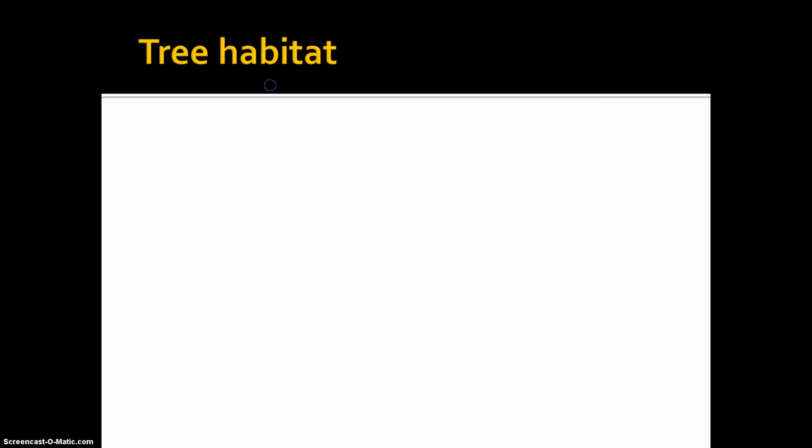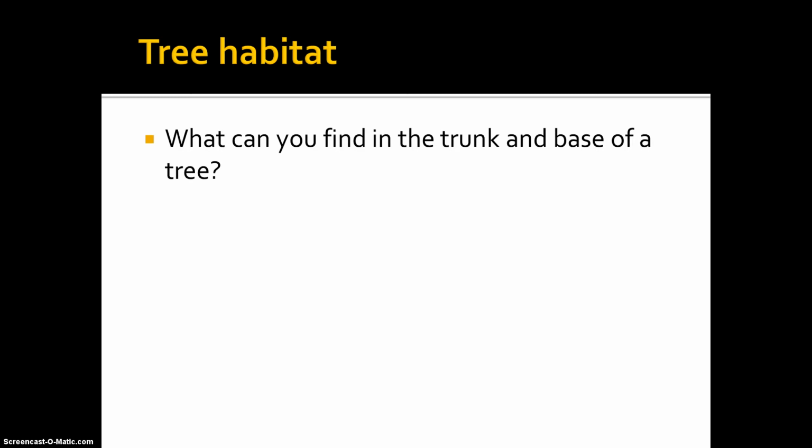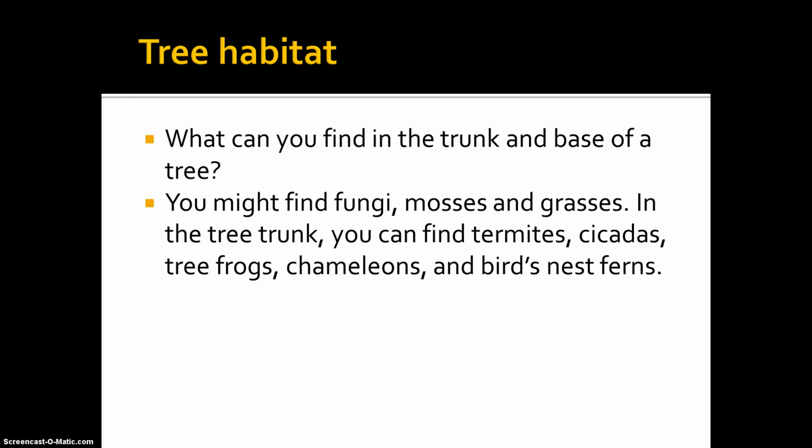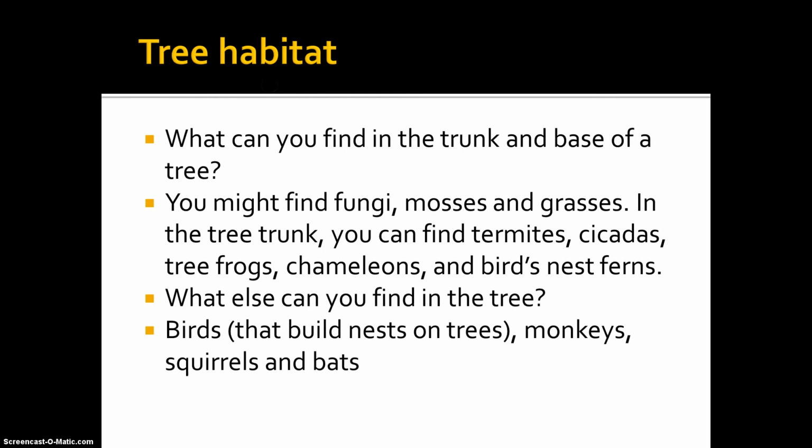The tree habitat. What can you find in the trunk and base of a tree? You might find fungi, mosses, and grasses. In the tree trunk, you can find termites, cicadas, tree frogs, chameleons, and bird's nest ferns. What else can you find in the tree? Birds that build nests on trees, monkeys, squirrels, and bats.